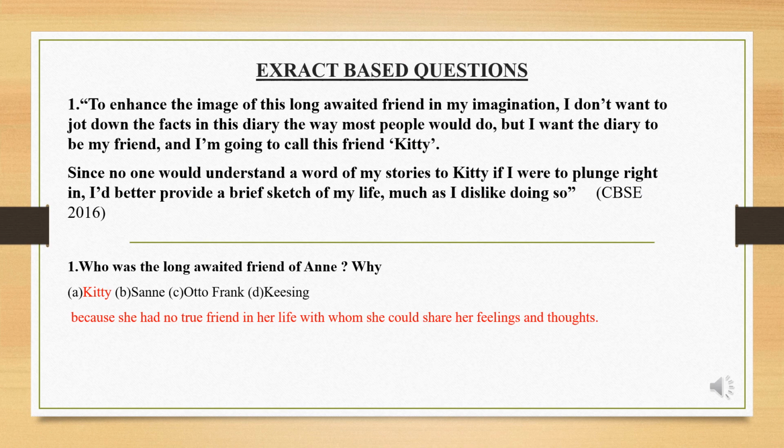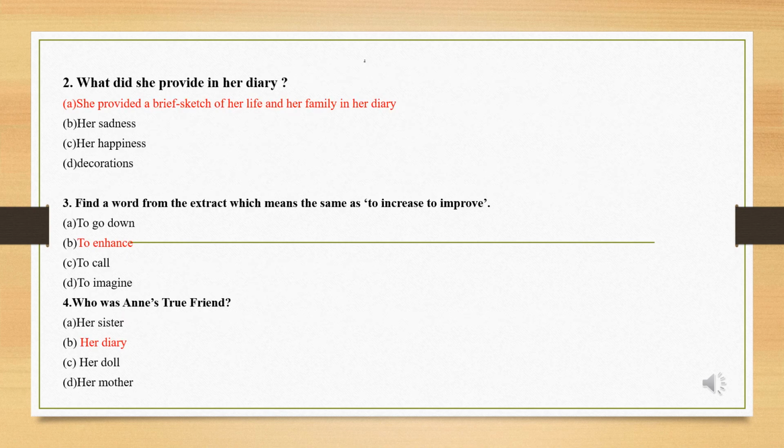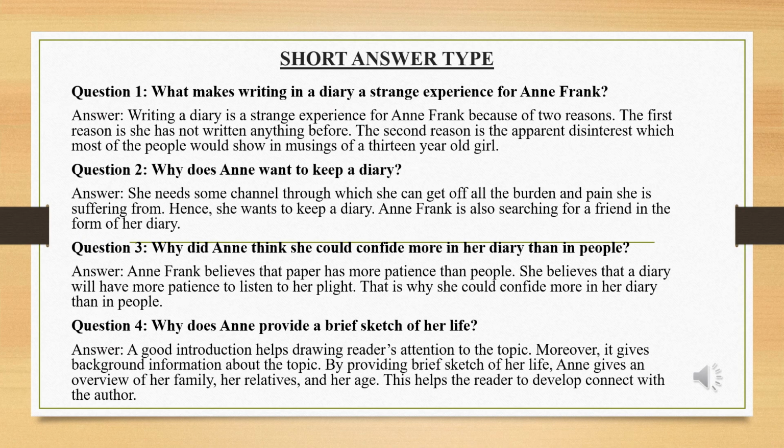Here an extract based question is given and you can answer it. There are 4 options from which you have to select the correct answer. These are the short answer type questions from this lesson. What makes writing in a diary a strange experience for Anne Frank? Writing a diary is a strange experience for Anne Frank because of 2 reasons. The first reason is she has not written anything before. The second reason is the apparent disinterest which most people would show in the musings of a 13-year-old girl.